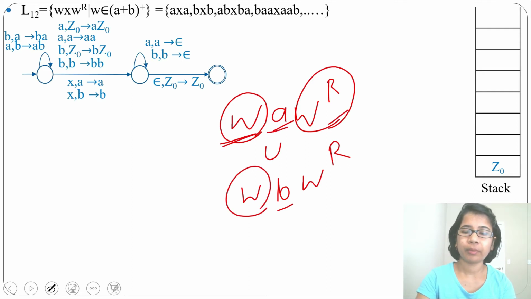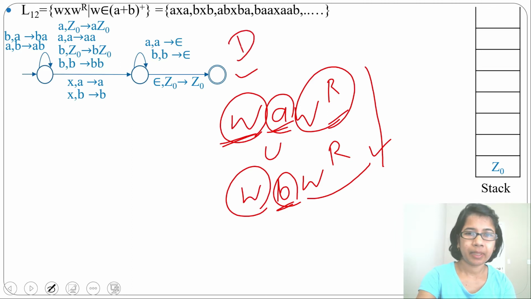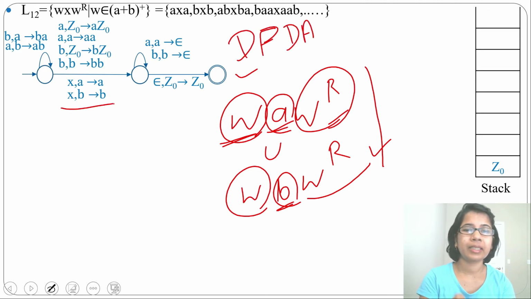Here for W push, for B skip, for W reverse pop. You can design it like this, but your difficulty will be to identify which one is the middle, A or B, for which alphabet you will skip. That will be difficult. This can be designed by NPDA. The X language is a DPDA, as by seeing X, you can identify that this is the middle. But these two are NPDA.